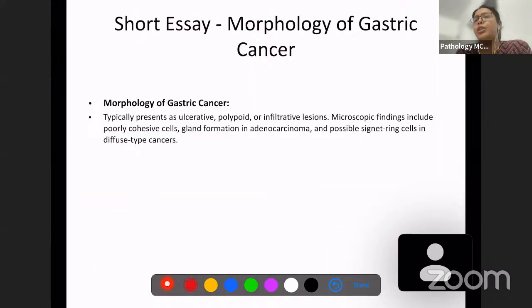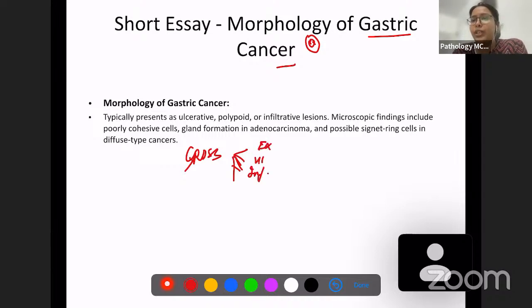That is it. So morphology, this is again a short answer question. You can see how many times these questions have been asked. And based on that, you can actually predict how important this topic is. So typically, we know morphology of gastric carcinoma, we've already discussed. First of all, when we say morphology, you're going to write a few points about gastric carcinoma, discuss gross morphology. Okay, we have already seen what are the 4 important gross morphology features you have to discuss. We know that it is going to be exophytic, it is going to be ulcerative, it is going to be infiltrative, and then a combination of these.